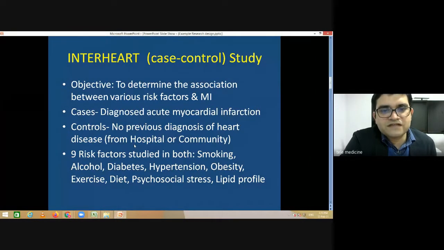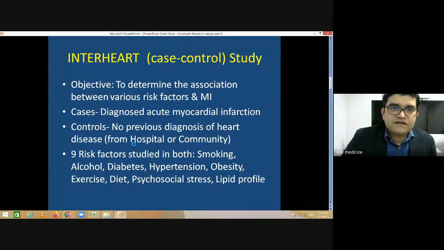And they assessed 9 factors in both of these cases and controls. In the protocol they said that they would study only these 9 factors: smoking, alcohol use, diabetes, hypertension, obesity, exercise, diet, stress, lipid profile.